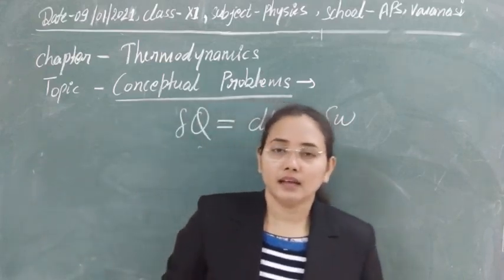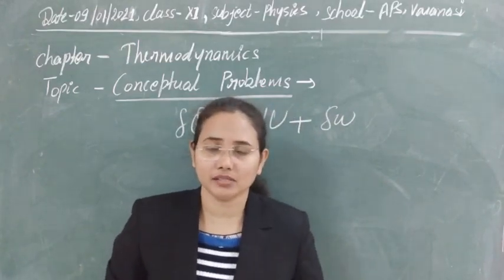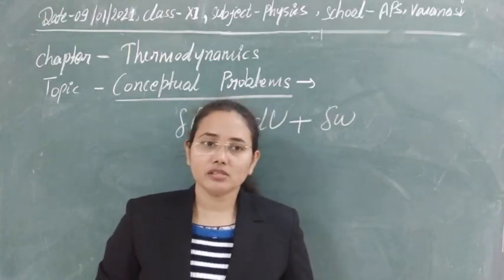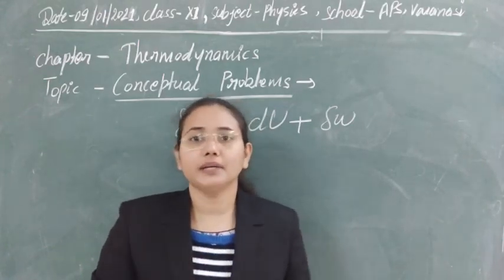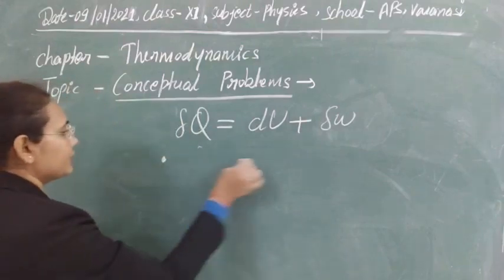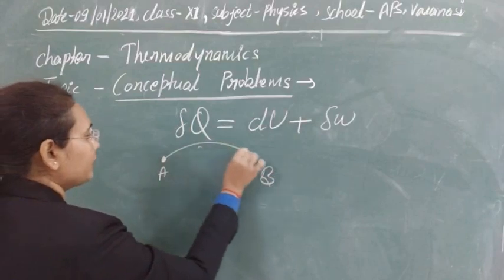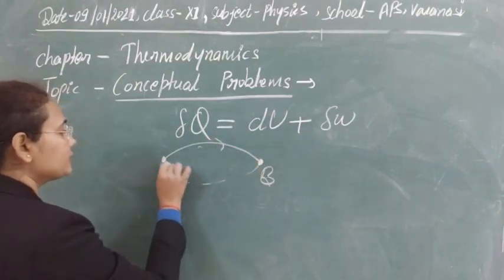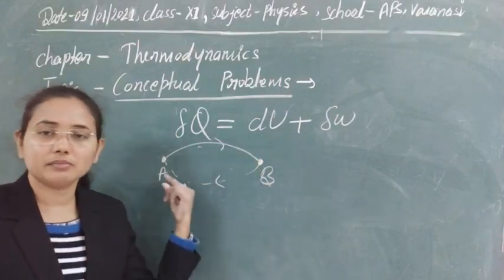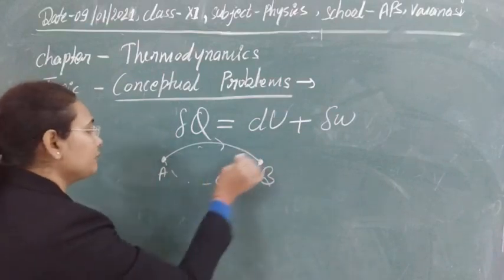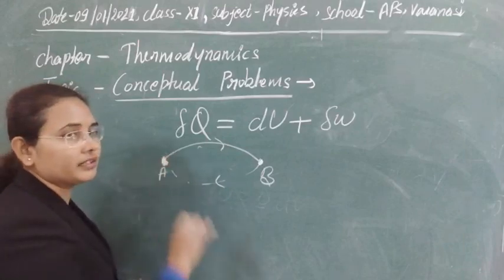The next case here is the cyclic process. In a cyclic process, all the quantities repeat themselves. Like we have started by changing the state from A to B, and again we are coming back from B to A, meaning we have changed state B into A. This time, if you see, the final state is the same as the initial state. We started from here, we have ended here also.